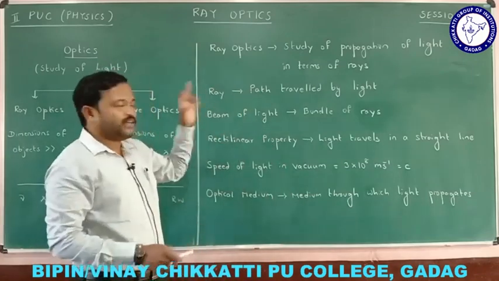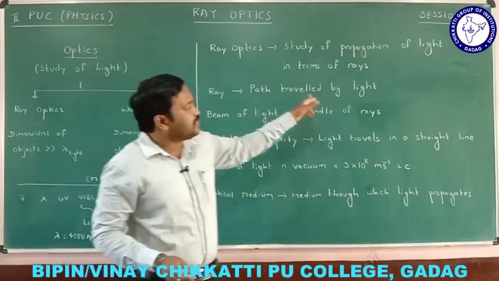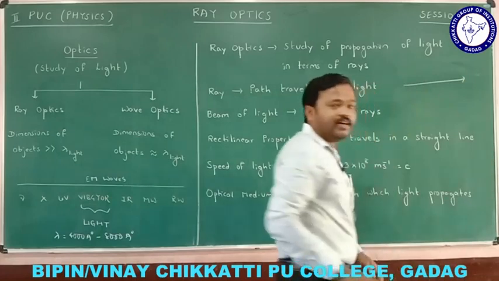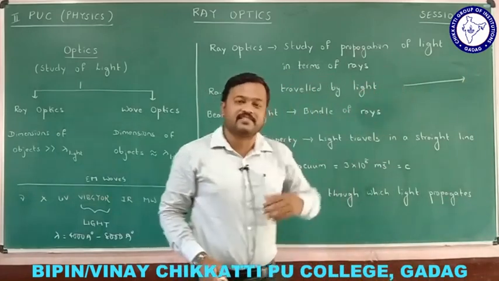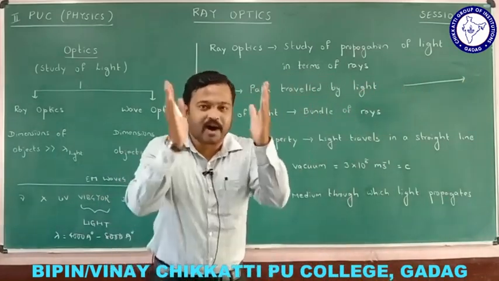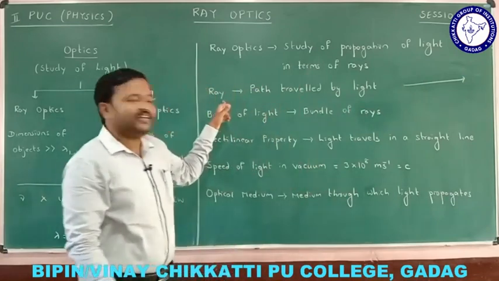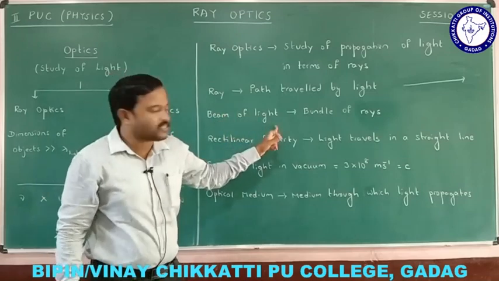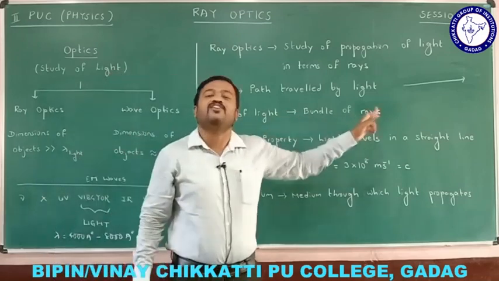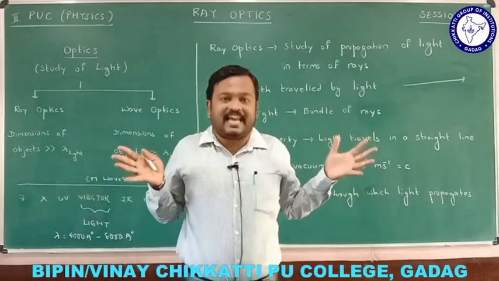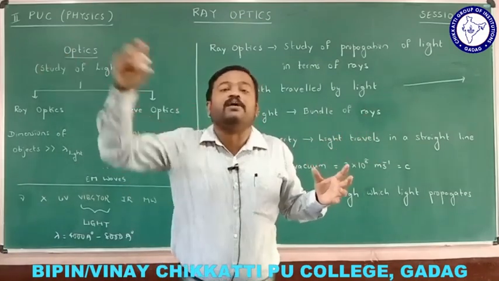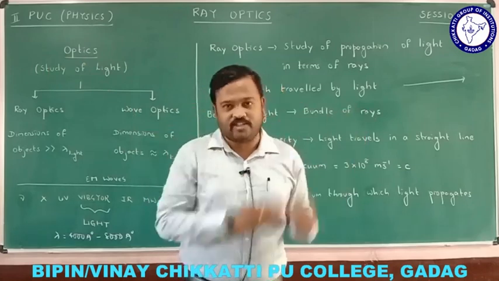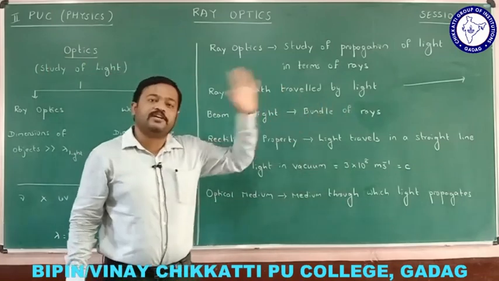Then, what is the meaning of ray? A ray is a path traveled by light. If the light is moving in this direction, we can represent it by a ray, and the arrow mark represents the direction of light. In this chapter, I will be using the term beam of light. A beam is nothing but a bundle of rays. If there is a source, it emits light, and the rays will be in the form of bundles. At that time, I will call it a beam of light.